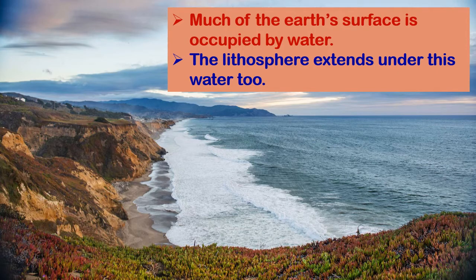We see Earth's surface is mainly occupied by water, meaning 71% of the earth is water. We have seen this in the picture of the earth. So land and water, but more of the earth is covered by water. But the lithosphere extends under this water too, meaning there is land under this water also. So there is water on the surface of the land, and the land goes deep into the sea too.